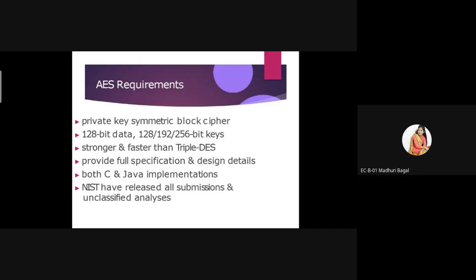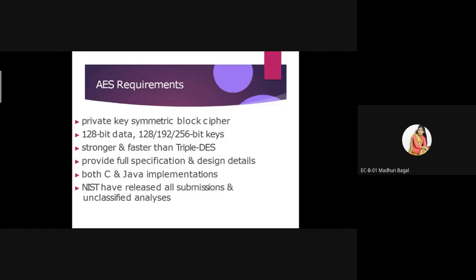A basic requirement of the AES algorithm is that it can use C and Java language for the implementation. If we have to do the coding or the design part of the AES algorithm, we can use C as well as Java.